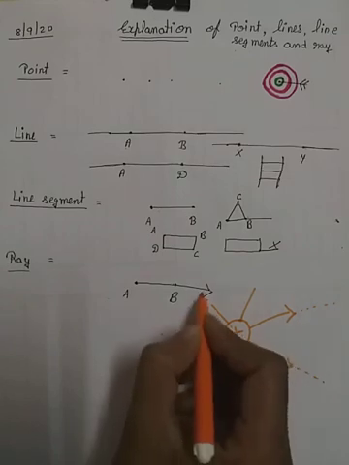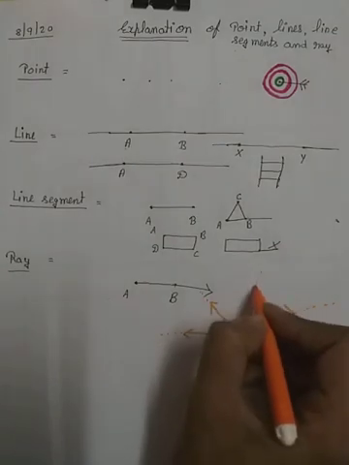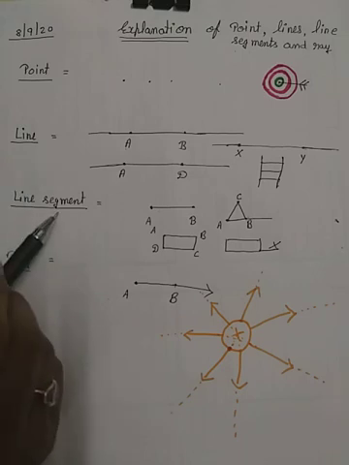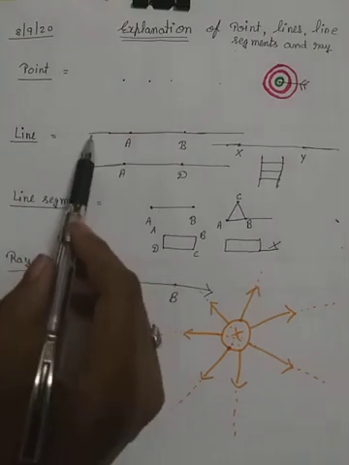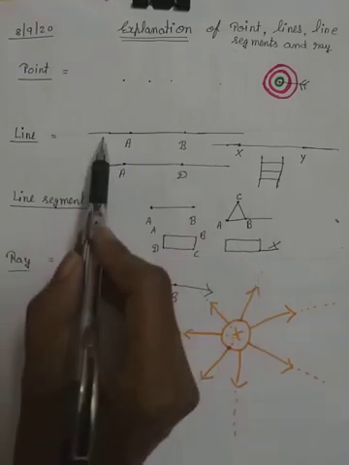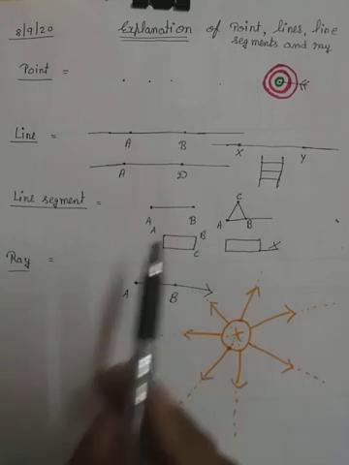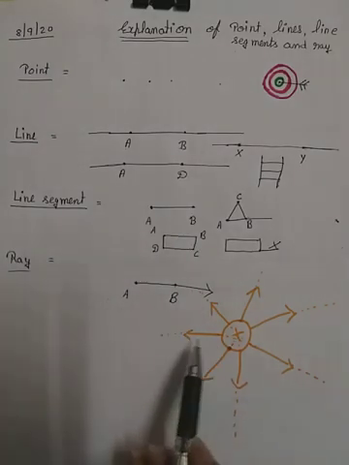Okay students, so this was our video of point, line, line segment and rays. In line and line segment we have a difference: in a line we can extend both sides, in a line segment we can't extend, and in a ray we can extend only one side.